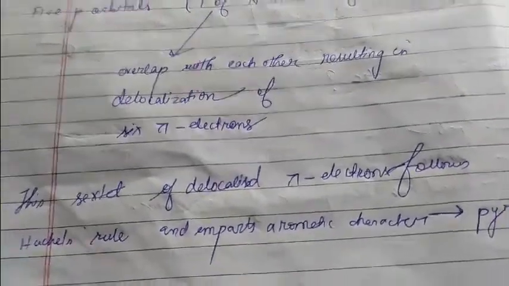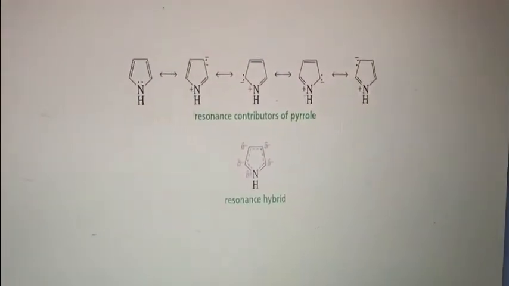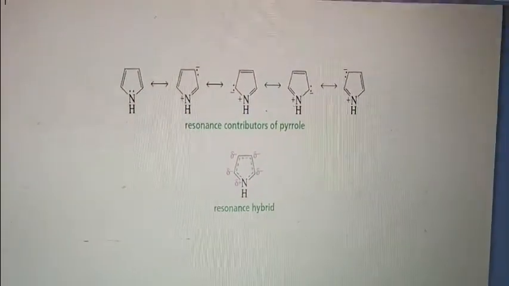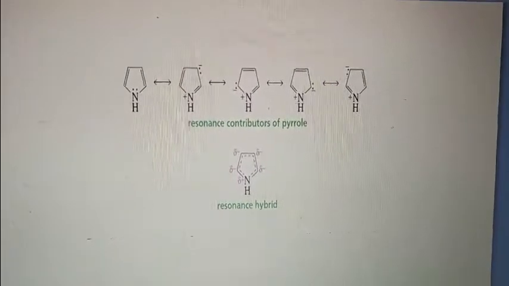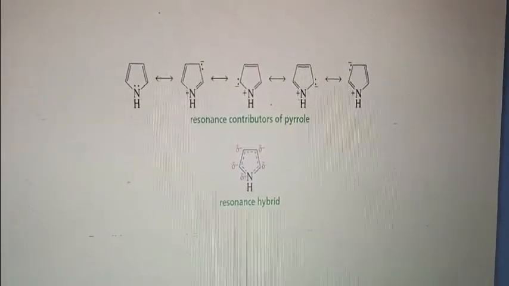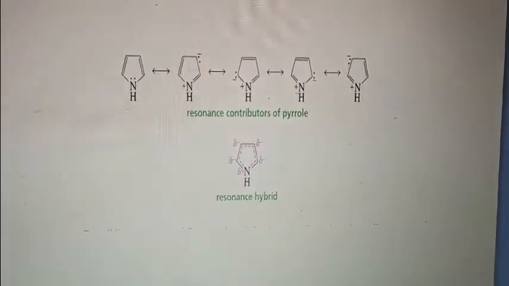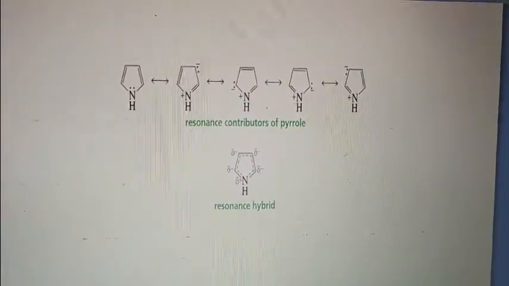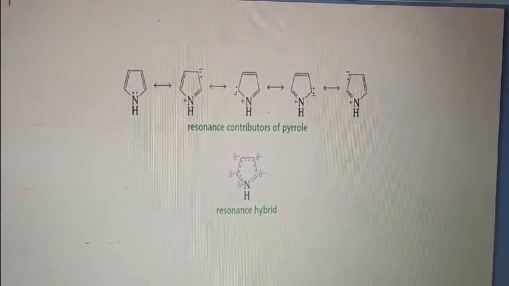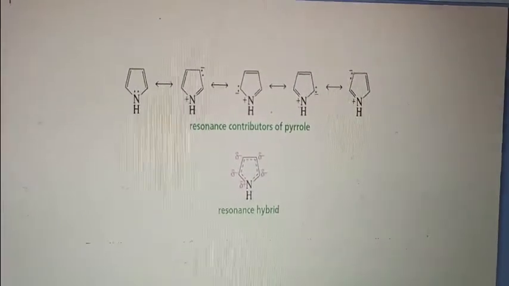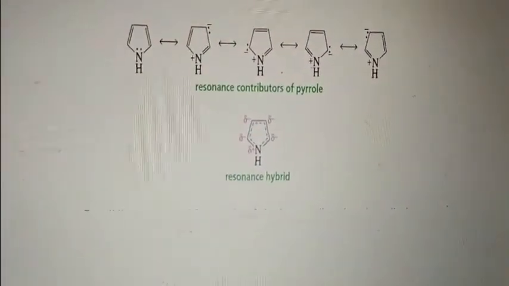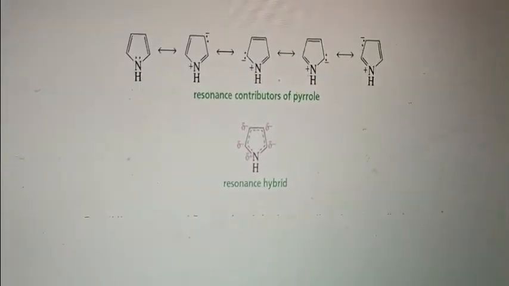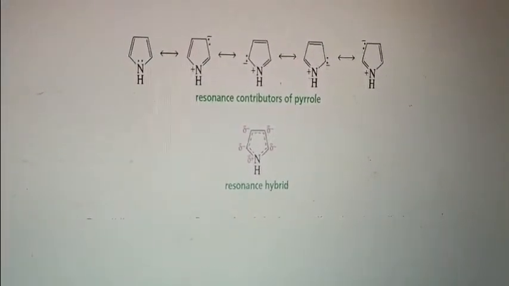And to conclude, let us once go back to the resonance structures of pyrrole, which are clear from this particular diagram. I would like to take only a few seconds to show a representation of these resonance contributors. As you can see, the movement of electrons from one pi bond to another gives these structures, as well as the final structure where we find the resonance hybrid. So here is all about pyrrole.